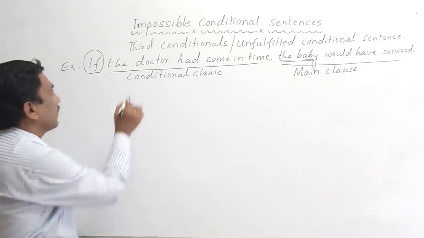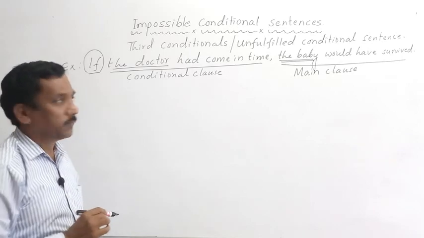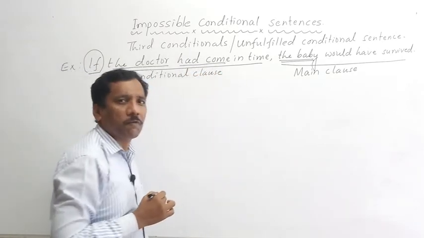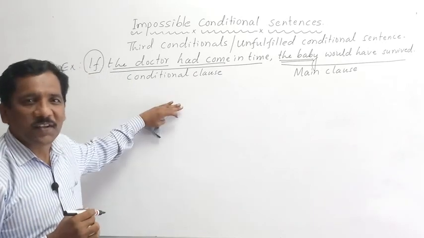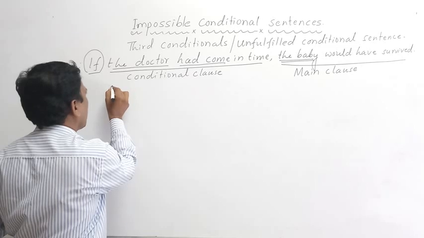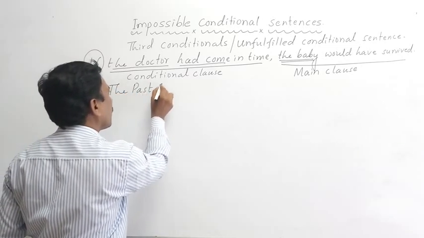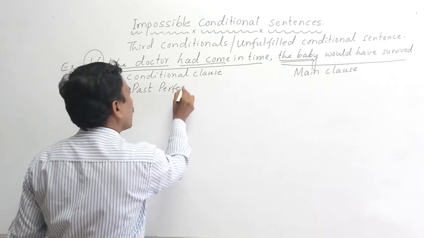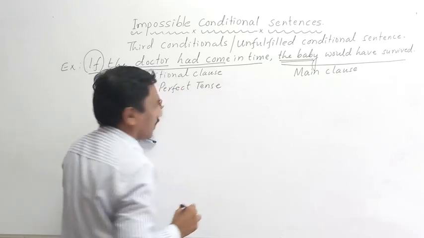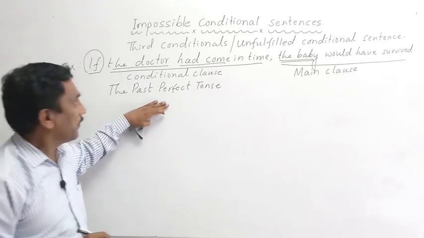The subject of conditional clause is the doctor, and had plus past participle form is there. So it's a sign of the past perfect tense. The conditional clause is in the past perfect tense.